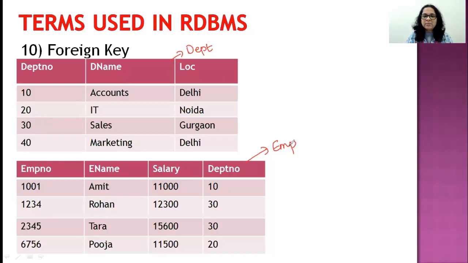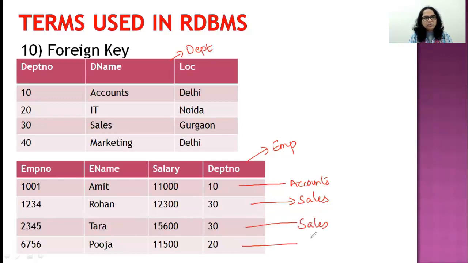Now you might say department 30. No, I'm talking about the name of his department. So what would you do? You would take 30 from here, go to the DEPT table, locate the DEPT number as 30. And what's the name corresponding to 30? Sales. So you would say that Rohan is in the sales department. And you would say Amit is in the accounts department. Correct? And you would say Tara is also in the sales department. And you would say Pooja is in the IT department.